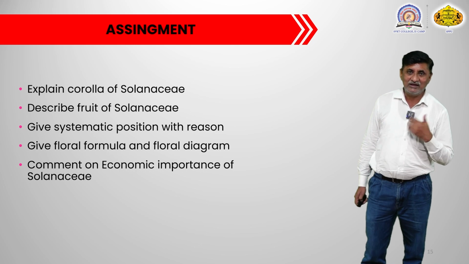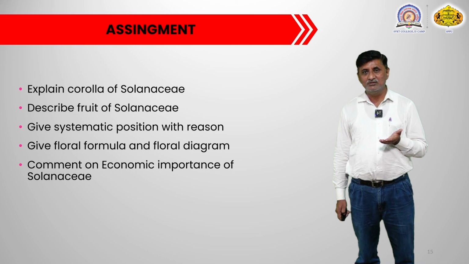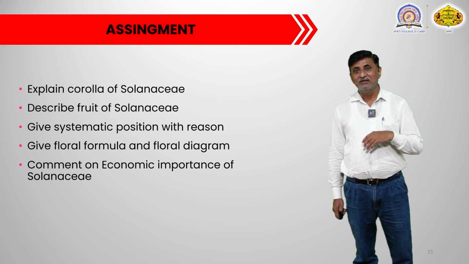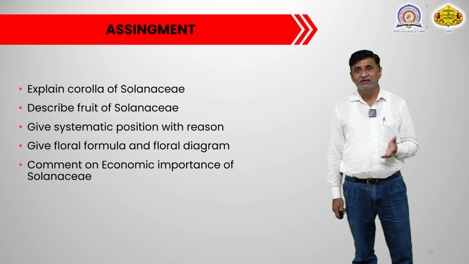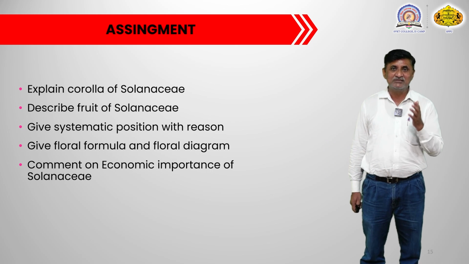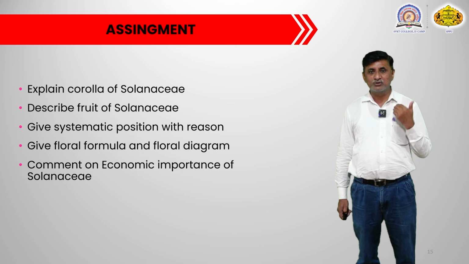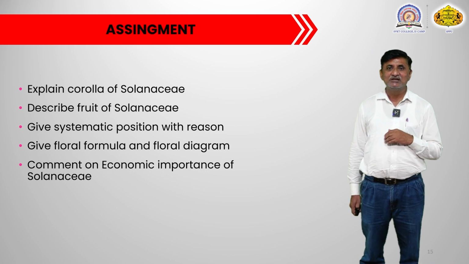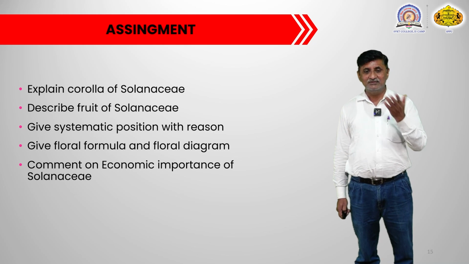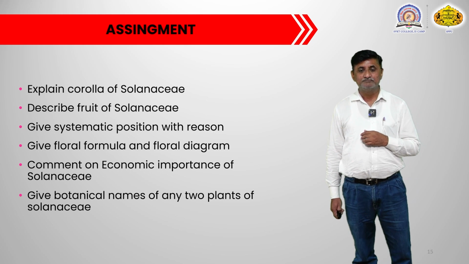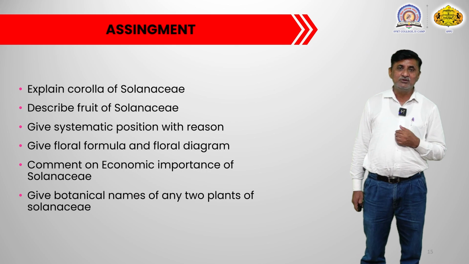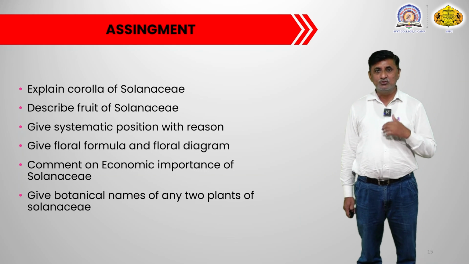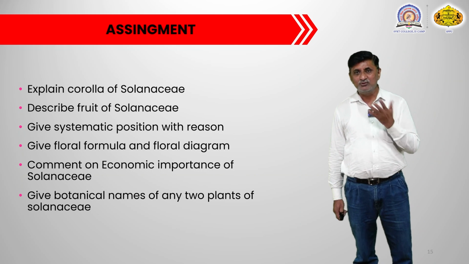Many plants have economically important uses, or the economy is behind them. For example, for the plants of potato and chilies, great economic exchange takes place, and that is why you have to mention these points. Then there may also be a question like: give botanical names of any two plants.